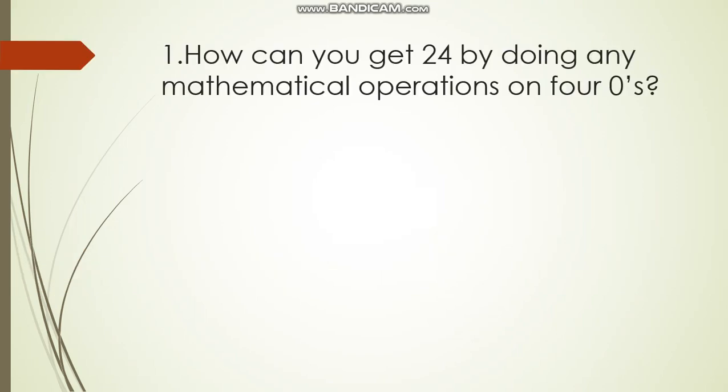For the first question, how can you get 24 by doing any mathematical operations on four zeros? First, let us take four zeros. In this, we'll be using the principle of factorial. As we know, 0 factorial is 1. So we'll do 0 factorial plus 0 factorial plus 0 factorial plus 0 factorial to get 4. Again, if we do a factorial of the 4, we get 24.